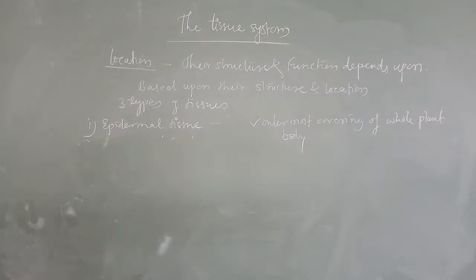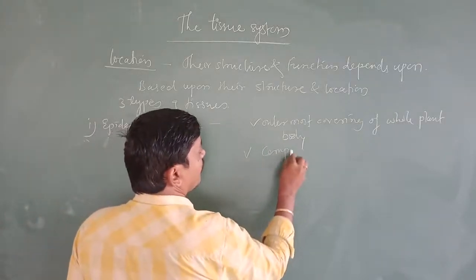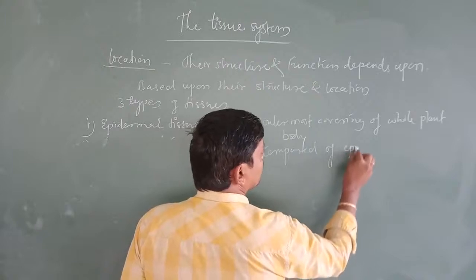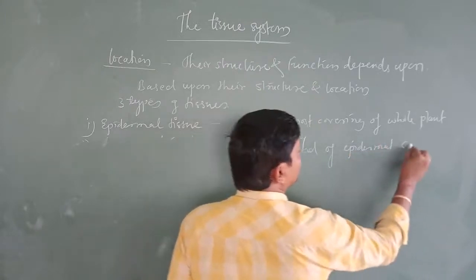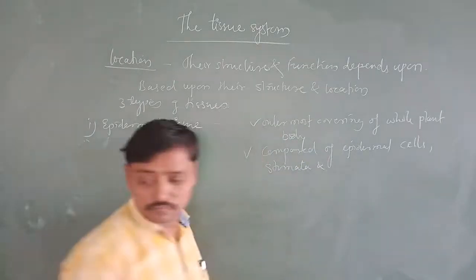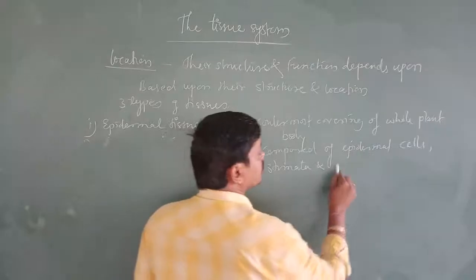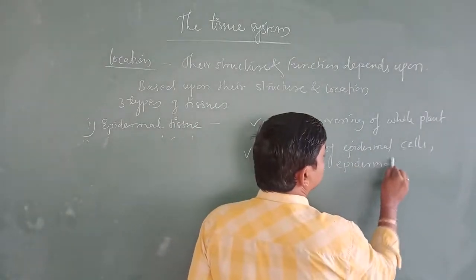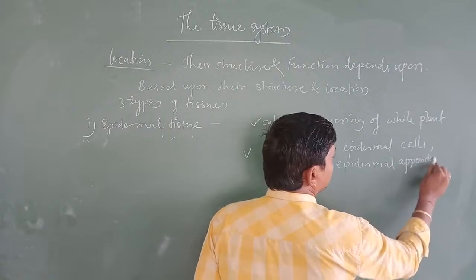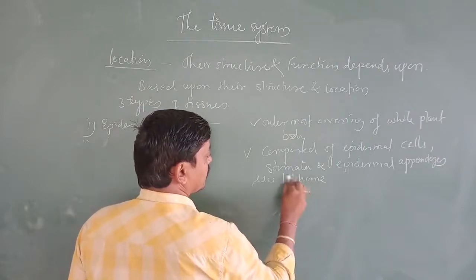The epidermal tissue is found in the outermost covering of the whole plant body, and this epidermal tissue is composed of epidermal cells, stomata, and epidermal appendages like trichomes and hairs.